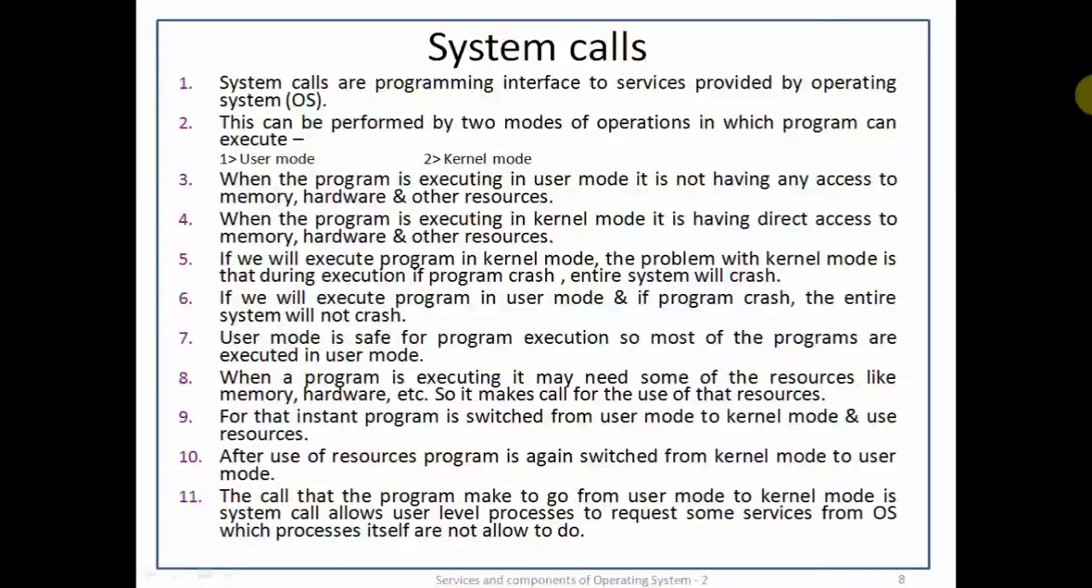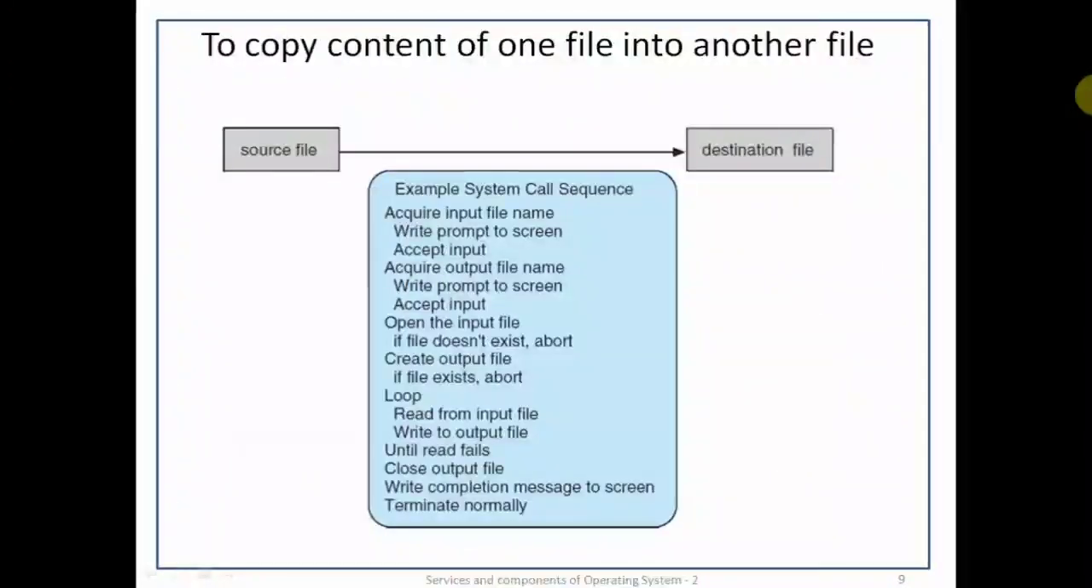After use of the resources, the program is again switched from kernel mode to user mode. The call that the program makes to go from user mode to kernel mode is called a system call, which allows user-level processes to request some services from the operating system, which the processes themselves are not allowed to do. Example, to copy the content of one file into another file.